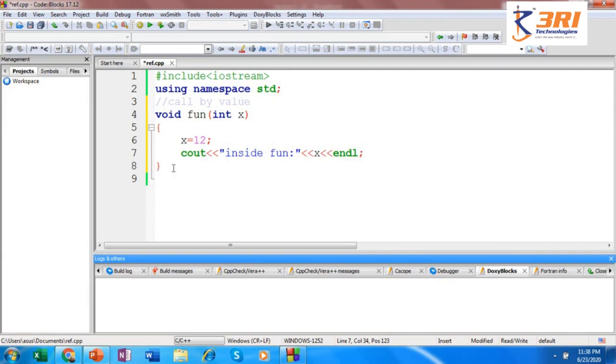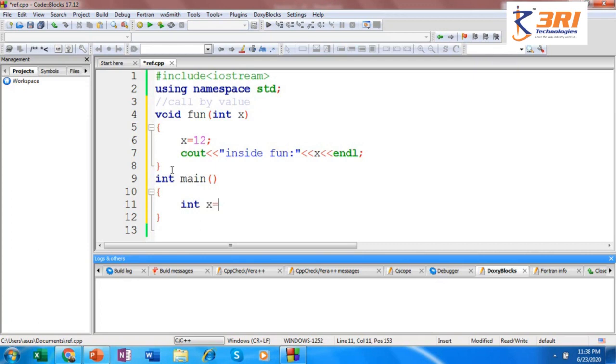Okay, so this is my function definition. My function is not returning any value, so void. Function name is fun, and it is taking an integer argument x. So the parameter that you specify within the function definition is referred to as the formal parameter. Now let's invoke this function inside the main. So let me have a variable x.